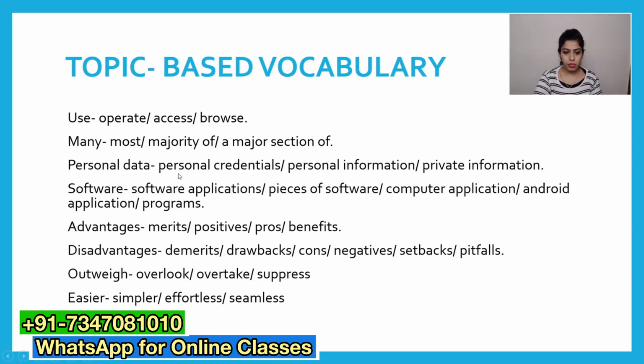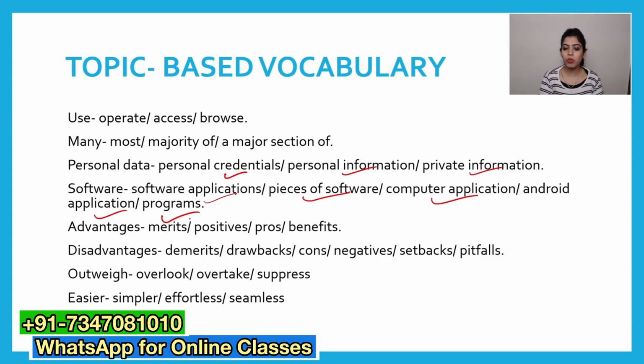Personal data, personal credentials, personal information, private information. If we have the topic based vocabulary ready, I'm sure we can write the essay effectively. Software, software applications, pieces of software, computer application, Android application, programs.